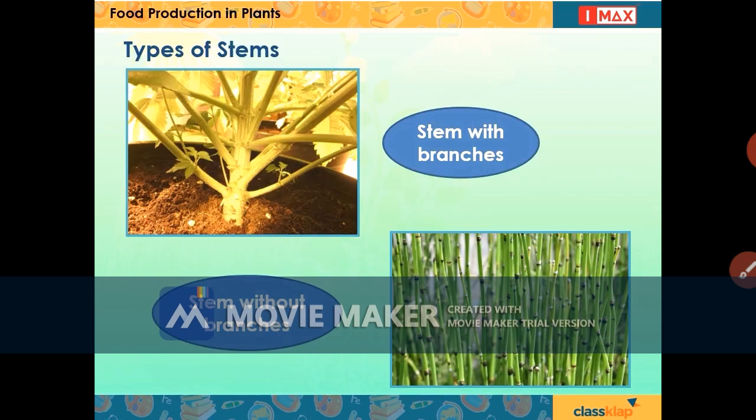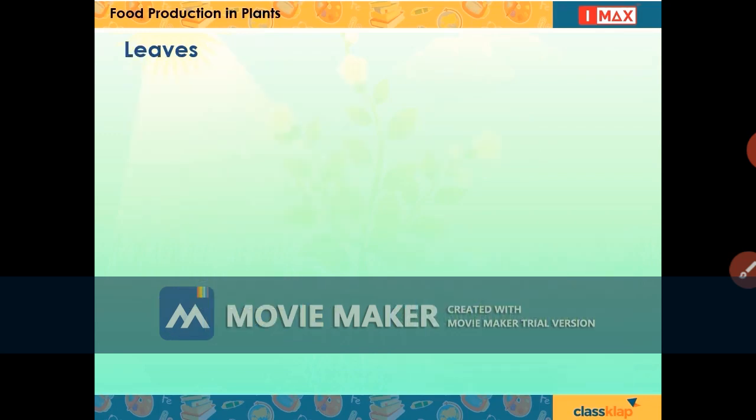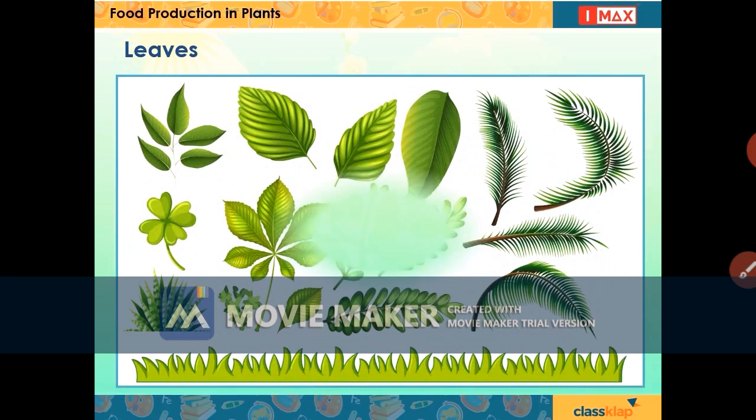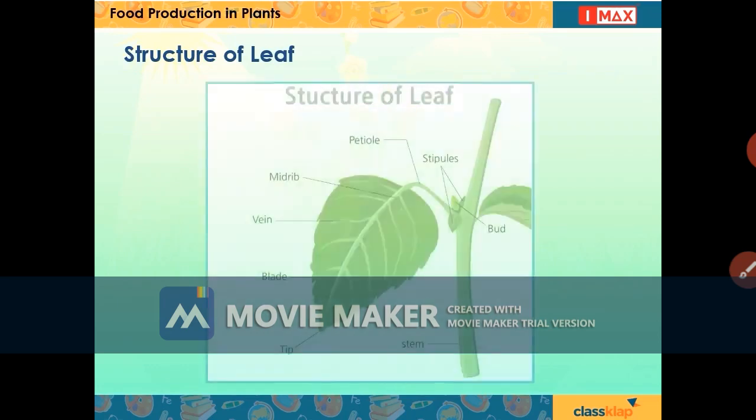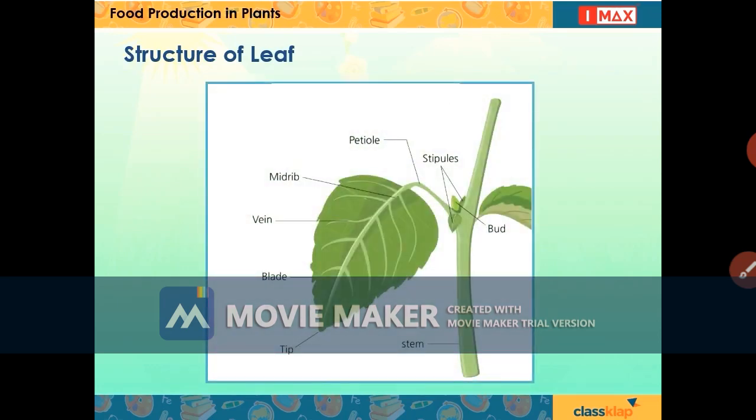Few of the stems have branches and few of them do not. There are different kinds of leaves. The structure of a leaf mainly consists of tip of leaf, blade, vein, midrib, petiole, stipules, etc.